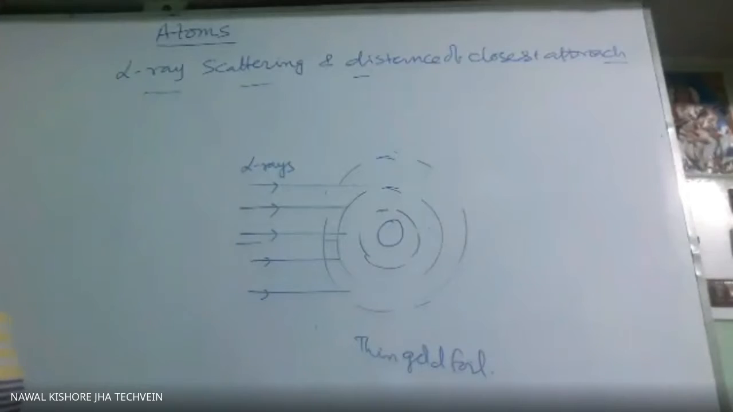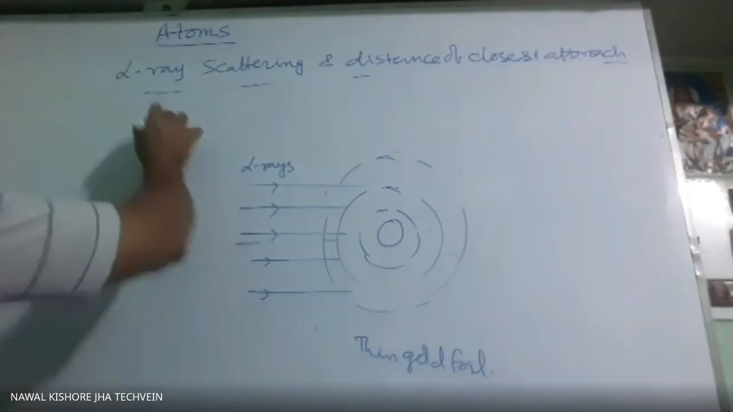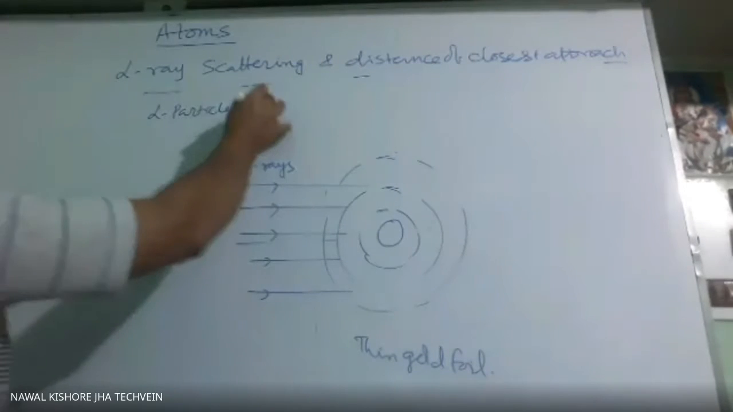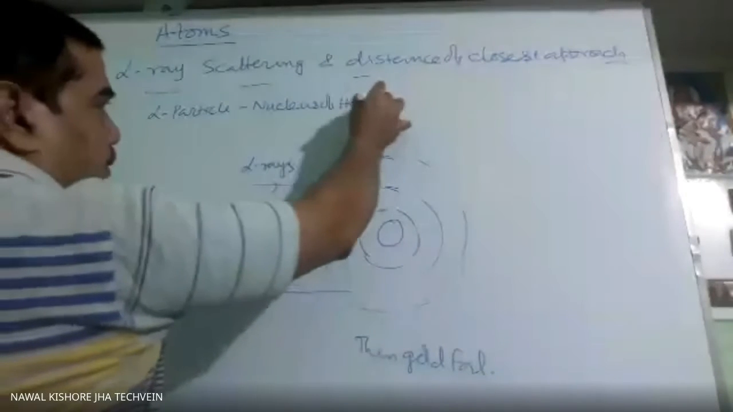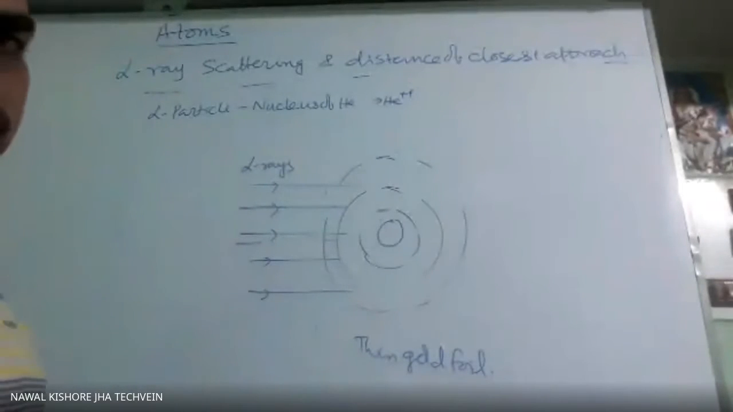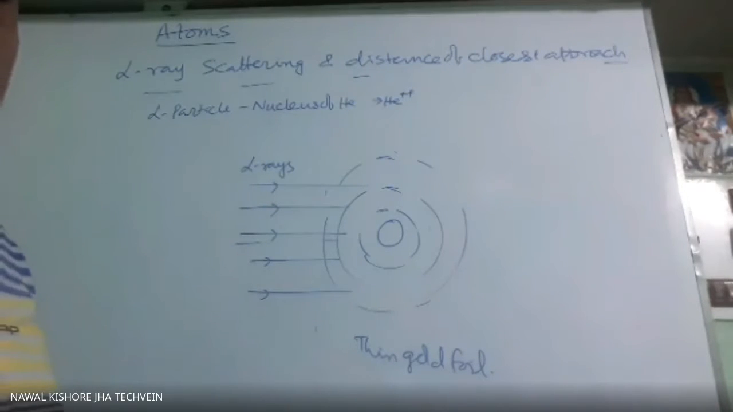Alpha, we are knowing. What is that? Alpha particle. Alpha particle is what? Nucleus of helium. So it is He++. That means it has charge equal to 2 protons and mass almost 4 protons. That is, 2 protons and 2 neutrons are there. So mass will be almost 4 times that of proton and charge is twice that of proton.